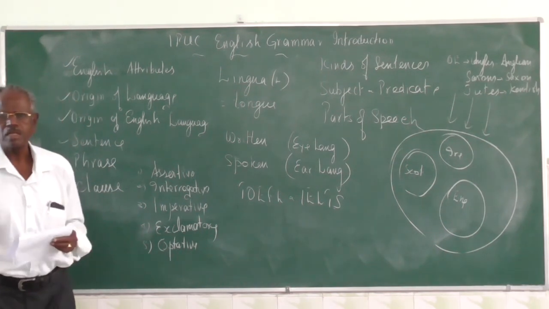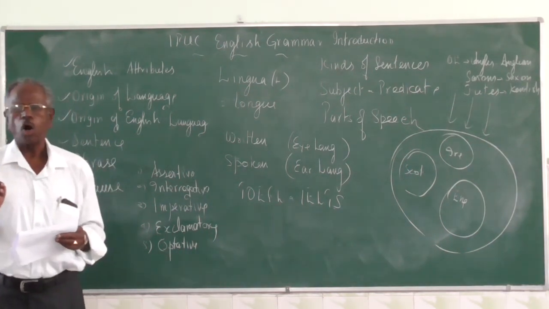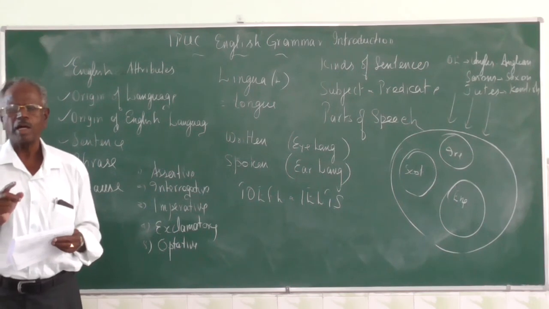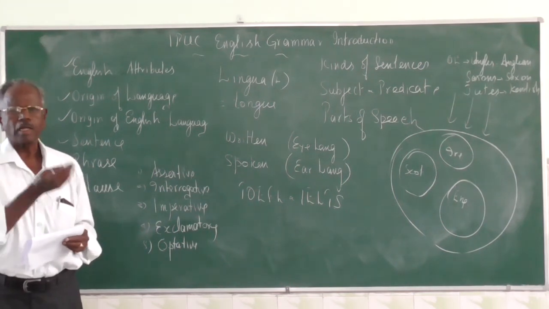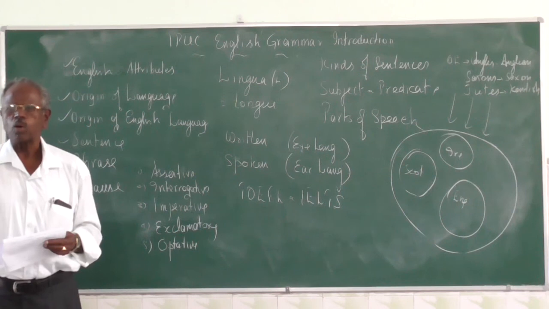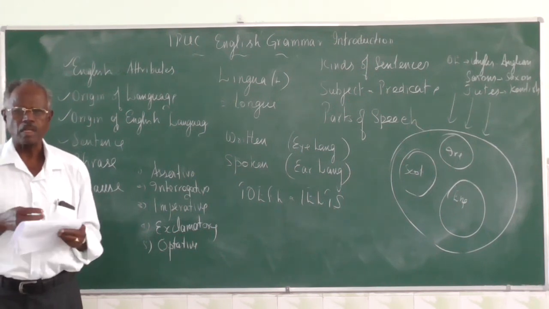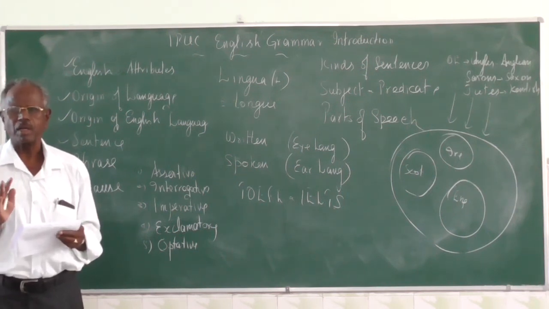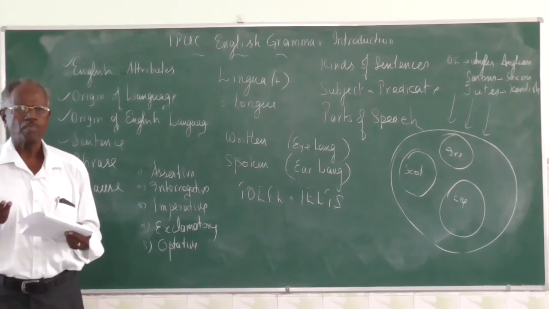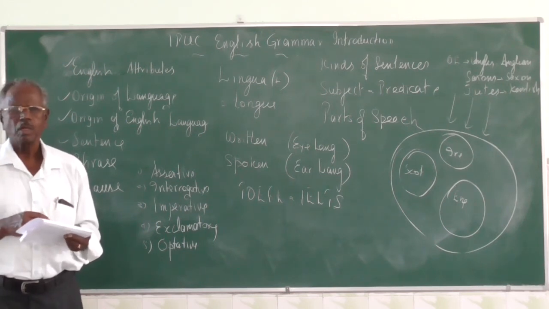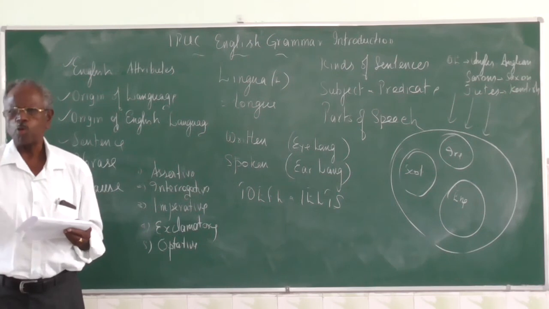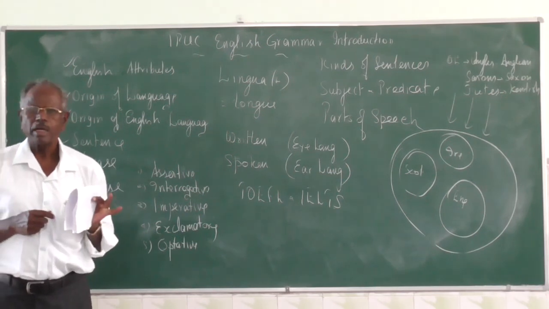Imperative, it is a sentence which makes a command or request. Get up. Open the door. Answer the question. These are all imperatives. It is a command. Then request means, please come in. Kindly do this. Please give me a pen. These are all requests.